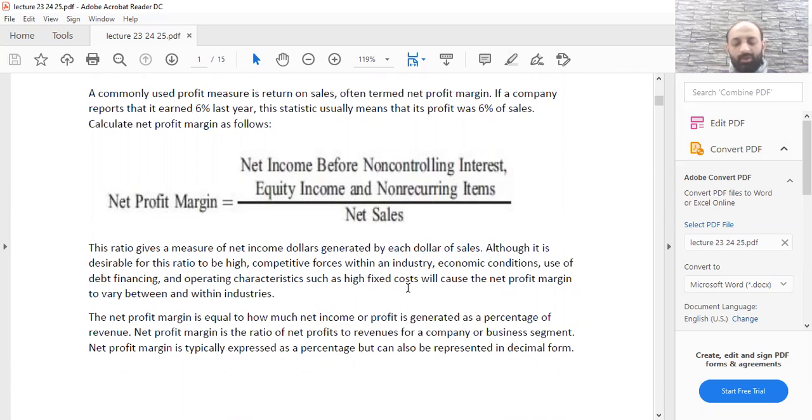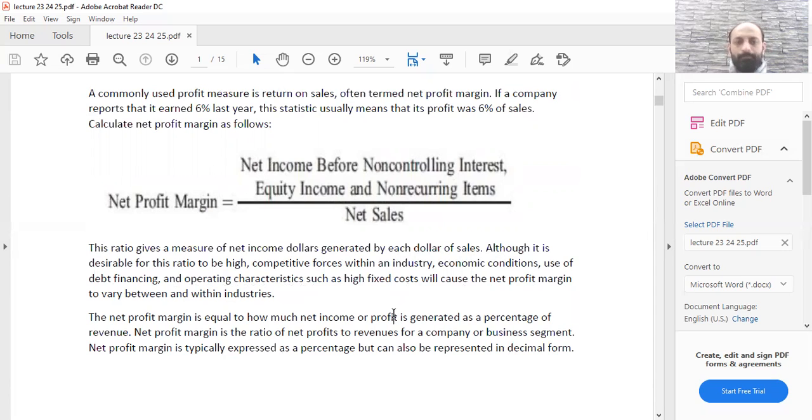What it shows is that when you do $1 worth of sales, how much was your net income against that $1? Although it is desirable for this ratio to be high, competitive forces within an industry, economic conditions, use of debt financing, and operating characteristics such as high fixed costs will cause a net profit margin to vary between and within industries. Now, what does it mean?